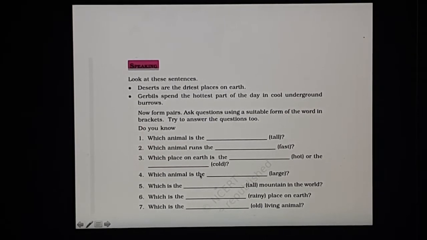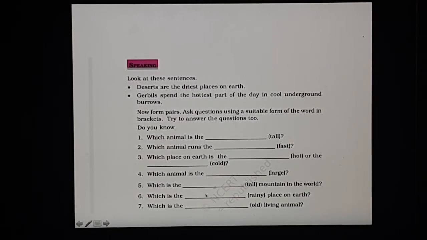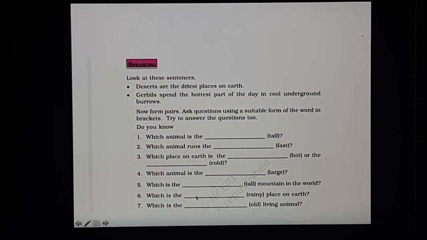So which animal is the largest? Which is the tallest mountain in the world? Which is the hare again? Yes, this is what I remembered. Again, there we had made a mistake. I had made a mistake here. So this you could not identify. Yes, one student could.